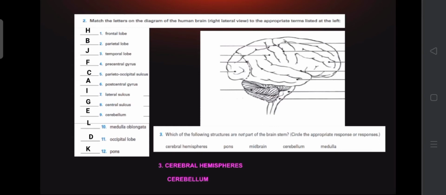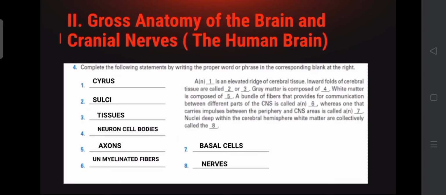So number 3, which of the following structures are not part of the brain stem? Circle the appropriate response or responses. Our answer is the cerebral hemispheres and the cerebellum. So let's proceed with number 4. Complete the following statements by writing the proper word or phrase in the corresponding blank at the right.